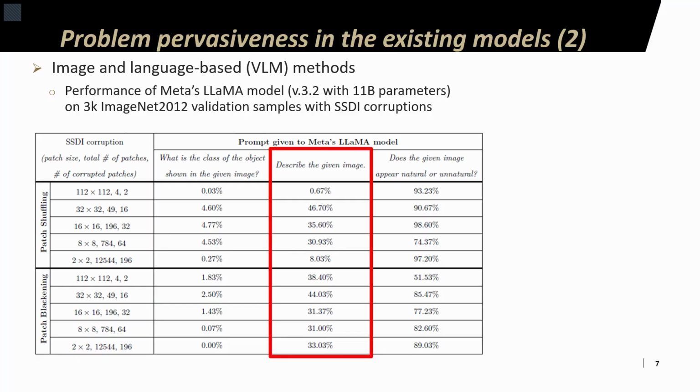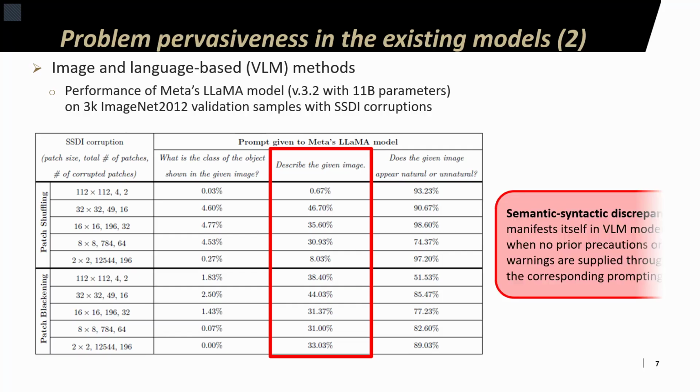However, what is more interesting is the results observed for prompt 2, which is arguably the most generic prompt that would serve as a go-to option for general applications. Here, while the model was given complete freedom in its response, the model has a constant detection rate lower than 50%. Hence, it can be said that semantic-syntactic discrepancy remains a relevant issue for vision language models, which manifests itself when no prior precautions or warnings are supplied through the correct prompting.